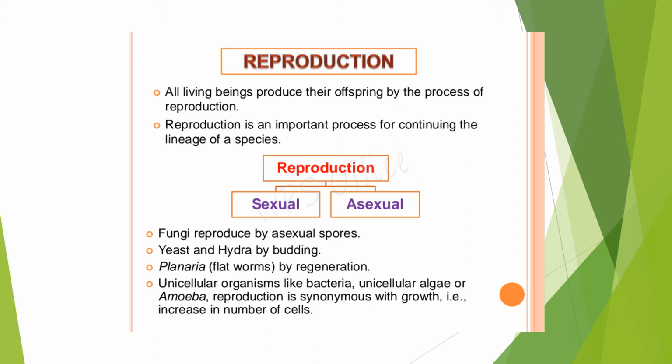So examples are given like that here. Fungi reproduce by asexual methods. Yeast and hydra also use an asexual method called budding. Planaria reproduces by regeneration. Unicellular organisms like bacteria, algae, amoeba, everything, they reproduce by asexual methods of reproduction, which is for very low type of organisms. So they go for the asexual method of reproduction.